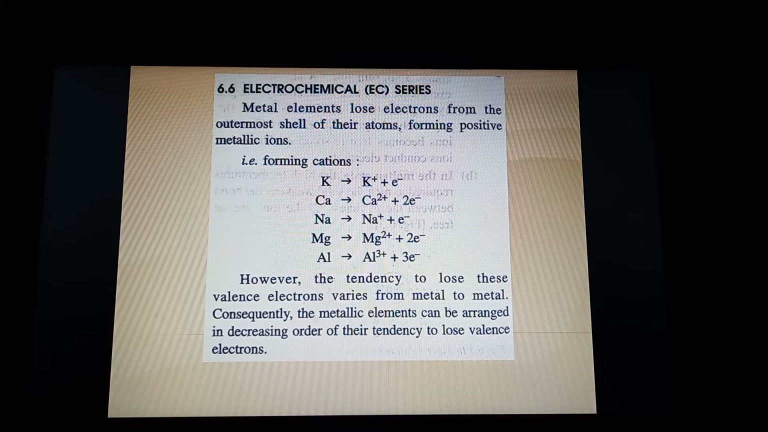If a metal loses electrons very easily, then it is more metallic. And if the metal loses electrons less easily, then it is less metallic. So the metallic elements can be arranged depending upon their tendency to lose electrons. If we want to make a decreasing order of their tendency to lose valence electrons, the one that loses electrons very easily will be at the top. This is the series we call the electrochemical series of metals.